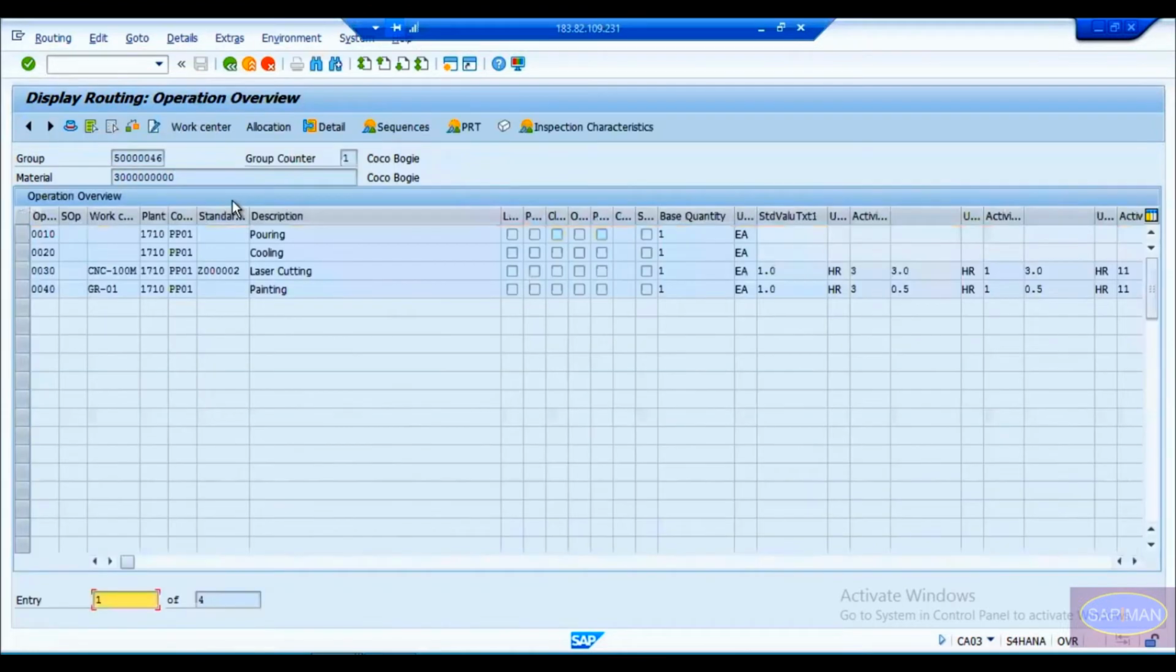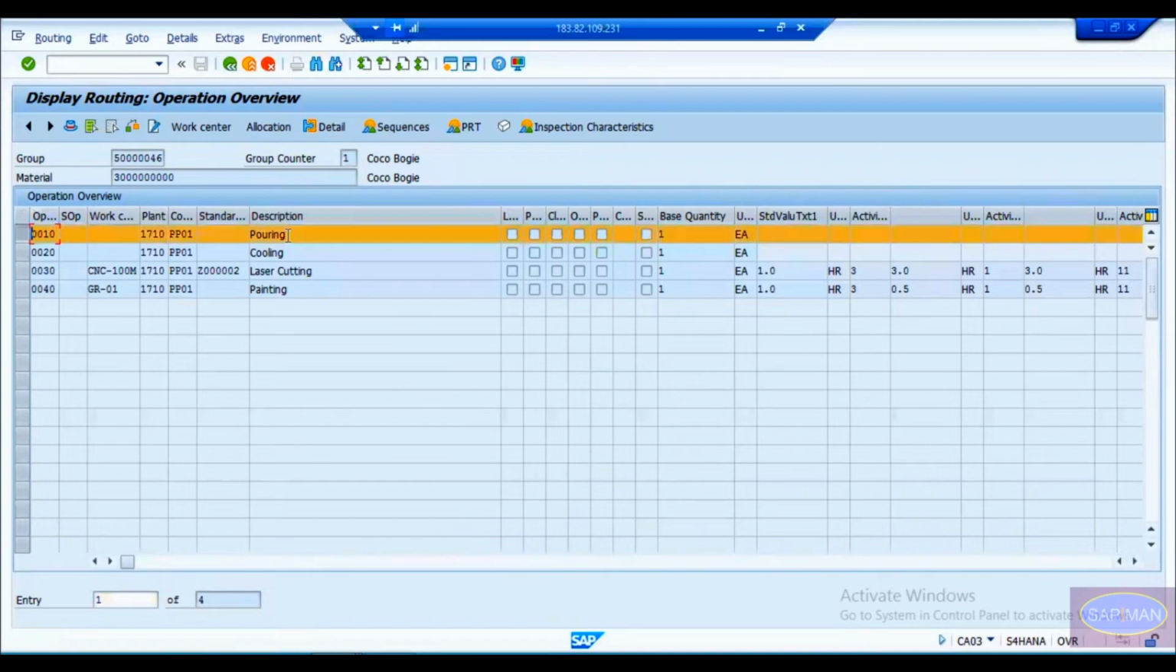So this is my finished good. Once our mold and liquid metal are both ready, the first operation is pouring. It doesn't require any machine or work center. It's a simple operation where the mold will be kept and the liquid metal will be poured into the mold.